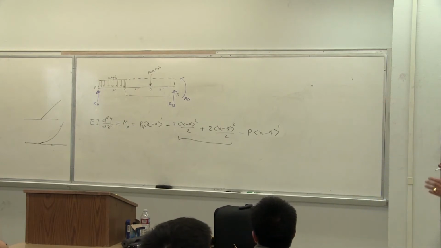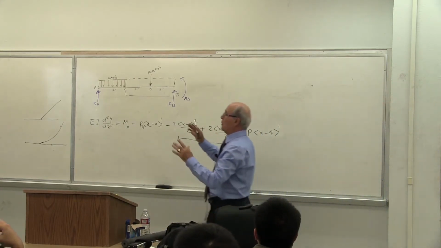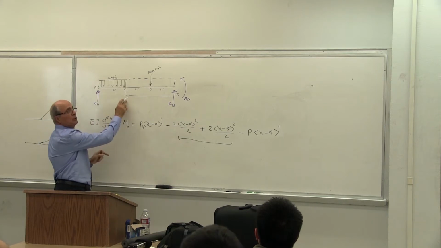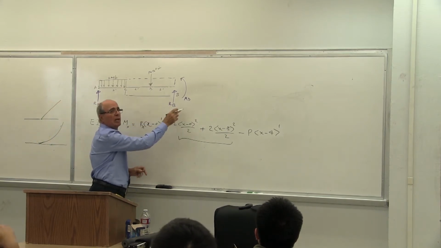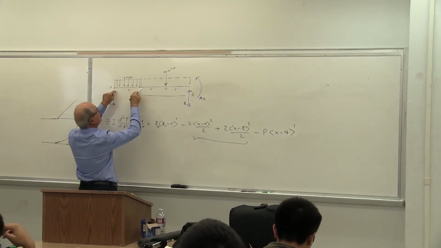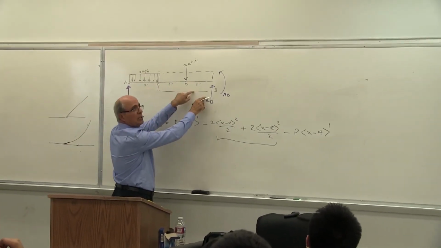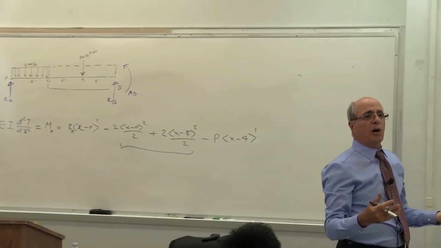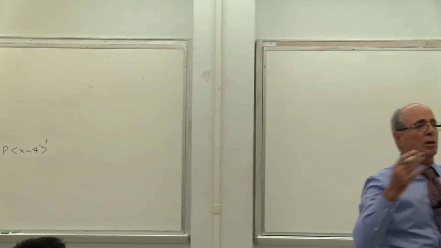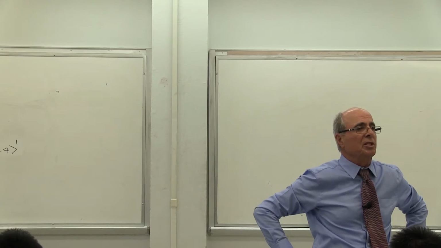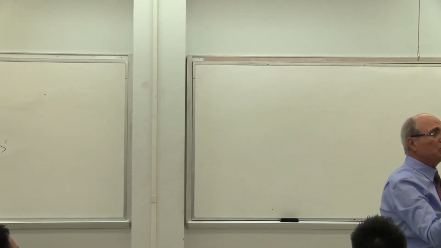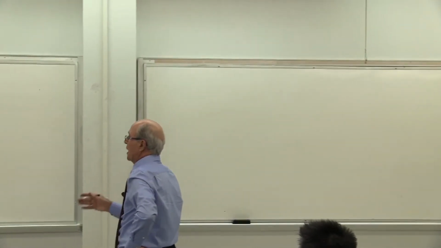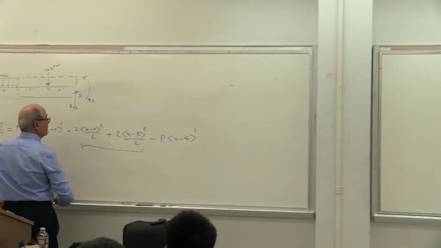Yes? So that's it. Previously, if we wanted to solve this not with the singularity method, we would have to do this: between A to C, between C to D, and so on. We have 3 unknowns here, 2 constants here, 2 constants there, 2 constants there, 2, 4, 6, plus 3 is 9 unknowns, and I needed 9 equations. Theta 1 equal to theta 2, y 1 equal to y 2, which is not practical. Everybody understood that? Even in previous homework you had only a 2-span beam. You know how much math you have to do. Is that correct or not? Yeah.